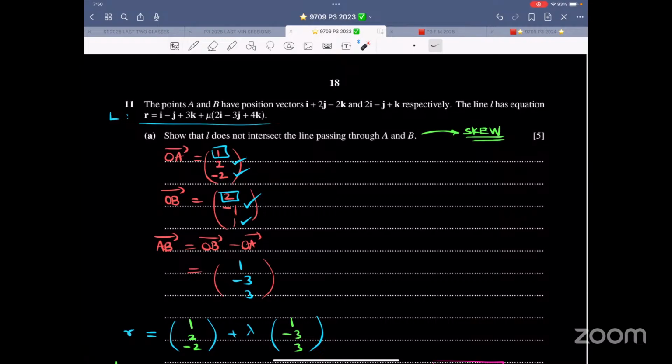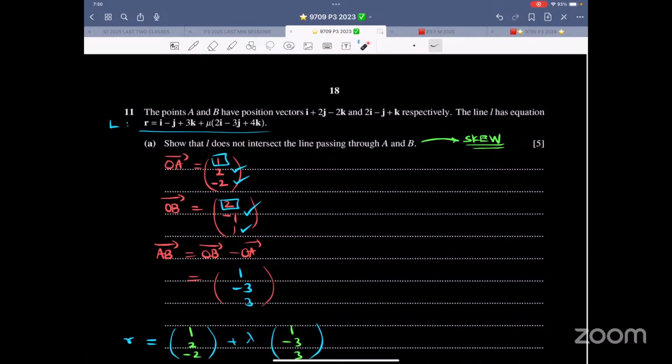Now it says the points A and B have position vectors such and such respectively. The line has equation such and such. I have a habit of assigning symbols. L is this line. Show that L, and it also says there, my bad, L is this thing. Show that L does not intersect the line passing through A and B. What does it mean? It means skew lines. So we have OA, we have OB, we have AB.